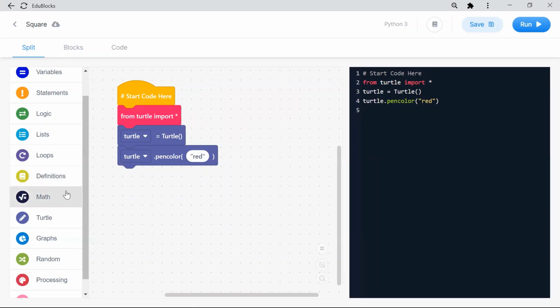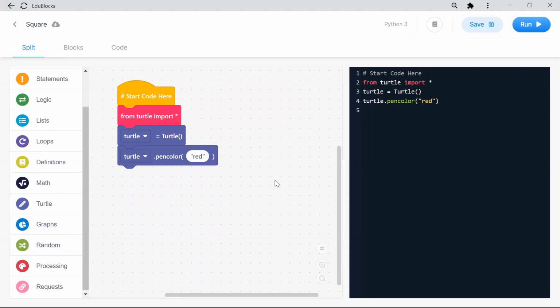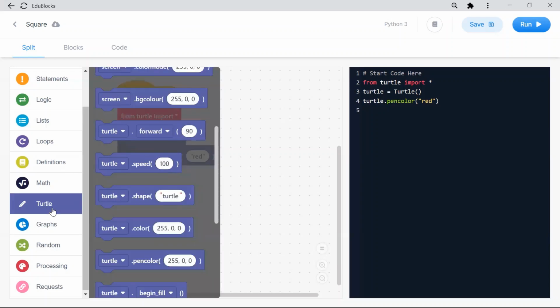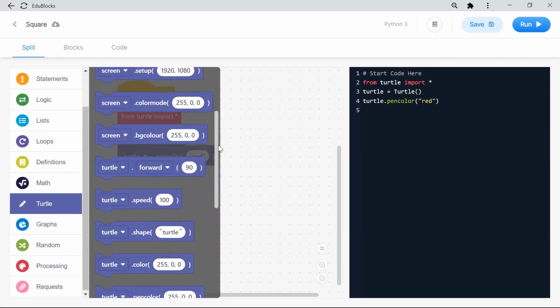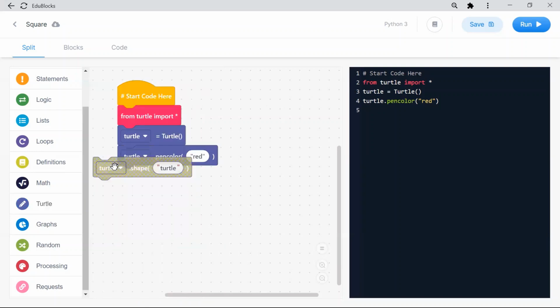Okay, the next thing is the speed of my pen, how fast I want it to write. Either you can put a circle, an arrow, or a turtle. A different animal is not possible. Very nice question. What is your name? Zahid. Okay, very good question. We cannot change to any animal. You can only use an arrow. By default, arrow is the shape of the pen. If you want to change, you can change to turtle. So here again, you can click turtle and I will tell you how we can do it.